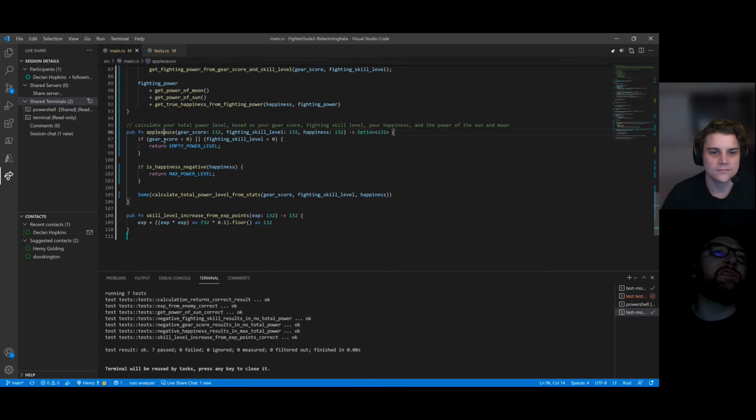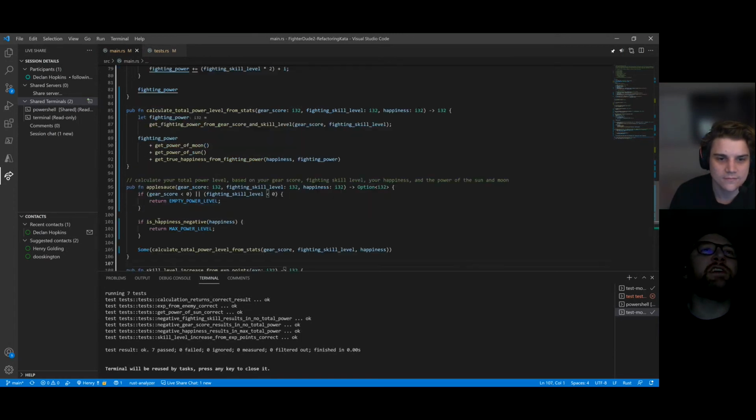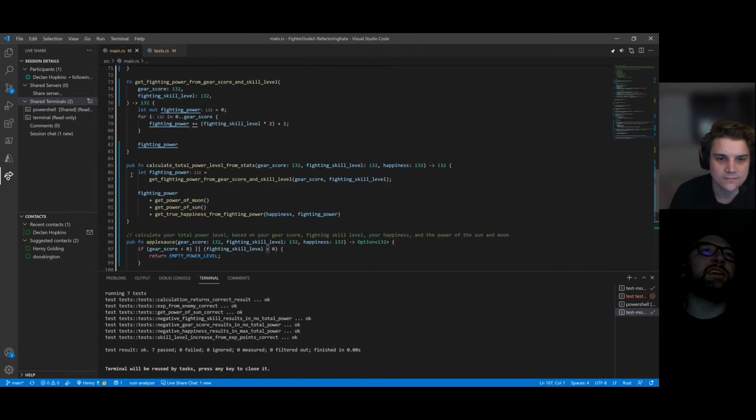I know we haven't finished our rename because we ran out of time, but I feel good that we were on a path to finding an actual name that was true for this calculate method, and that it wasn't 30 lines of crazy stuff where we had no idea what that is. I feel like we're moving towards I could come and look at this code and have some idea, like this function, for example, calculate total power level from stats. I now could have a pretty good idea of what it does.